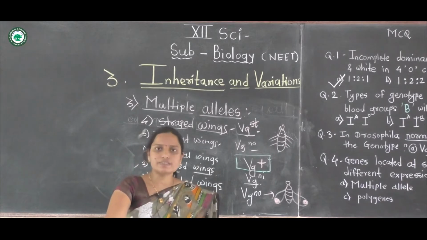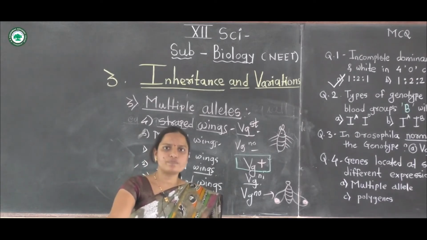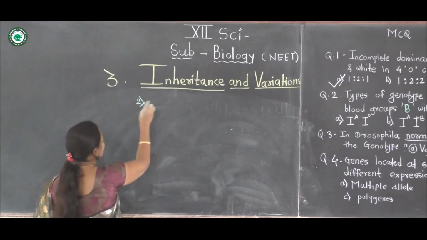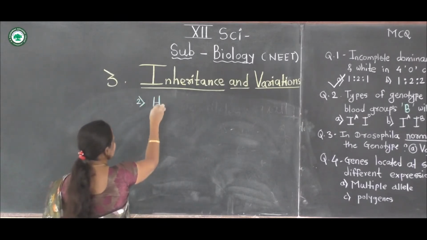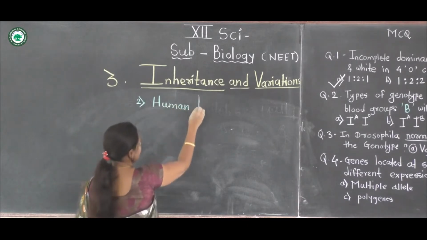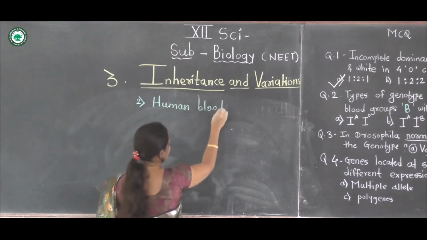Okay. Next, the second example of multiple alleles, the human blood group.